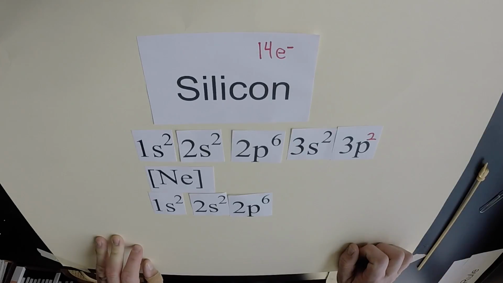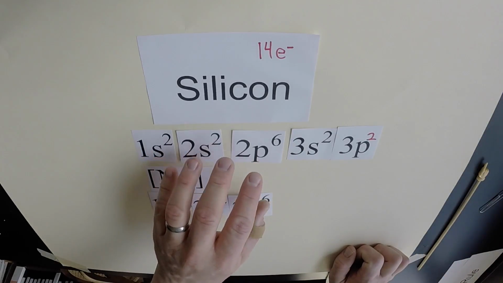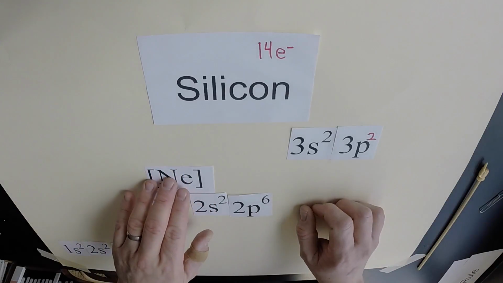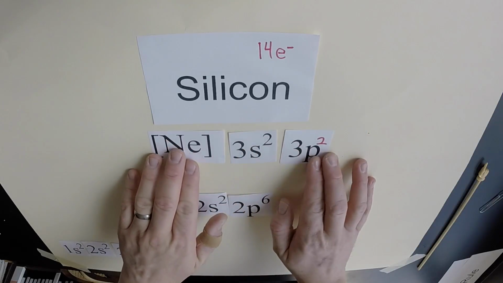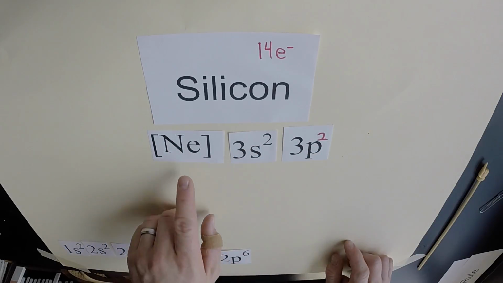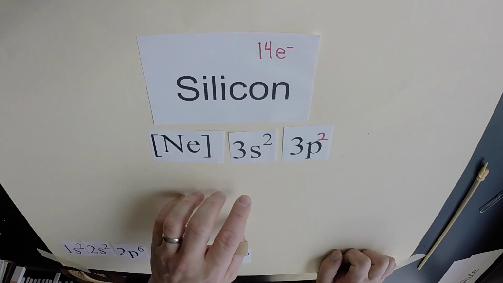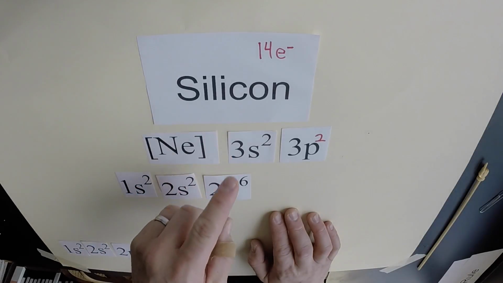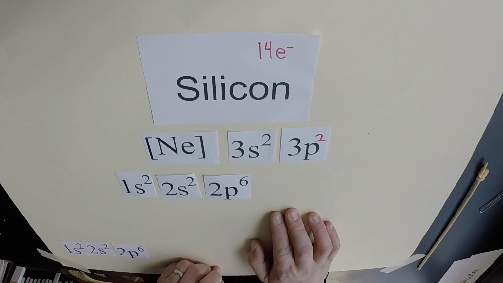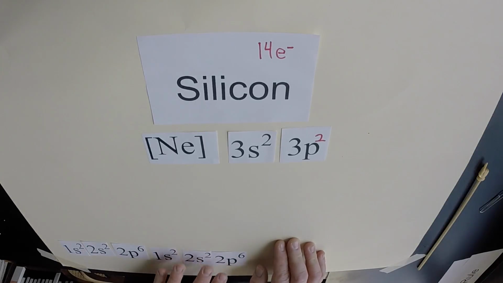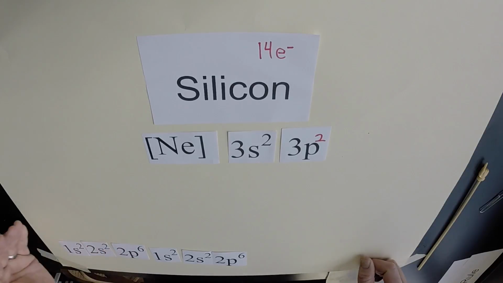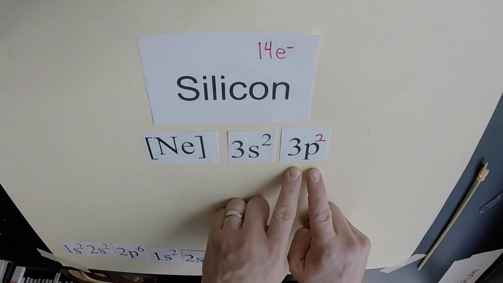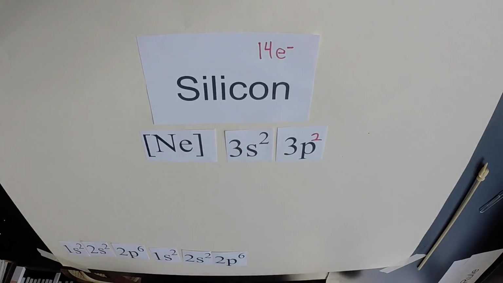So the noble gas shortcut works like this. You'll swap out these, 1s2, 2s2, and 2p6, and you will put in the symbol of the noble gas in brackets. And that noble gas is used as a stand-in, as a shorthand, for those inner energy levels of electrons. For silicon, the 1s2, 2s2, and 2p6. So silicon's electron configuration, using the noble gas shortcut, would be Ne in brackets, the symbol for neon, 3s2, 3p2. That's the noble gas shortcut.